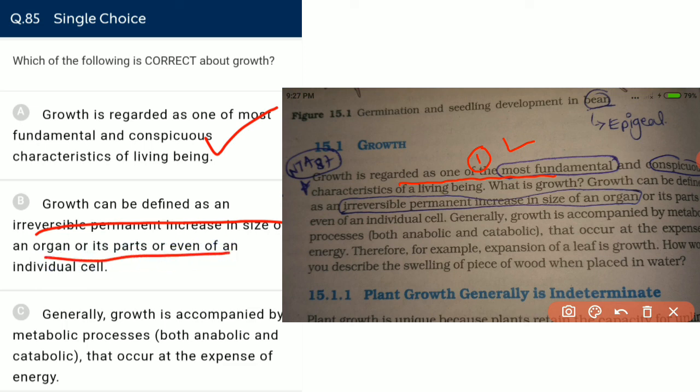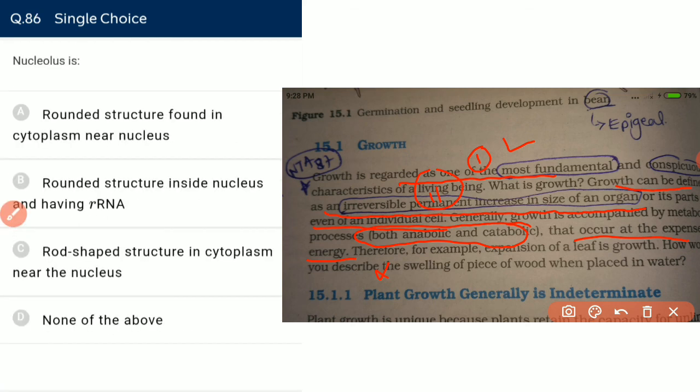or its part or even an individual cell. So it is correct. Generally, growth is accompanied by metabolic processes, both anabolic and catabolic, which occur at the expense of energy. So all three statements are correct, and the question is asking about the correct statement.